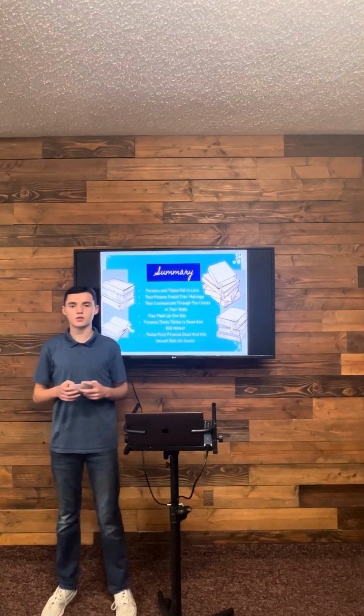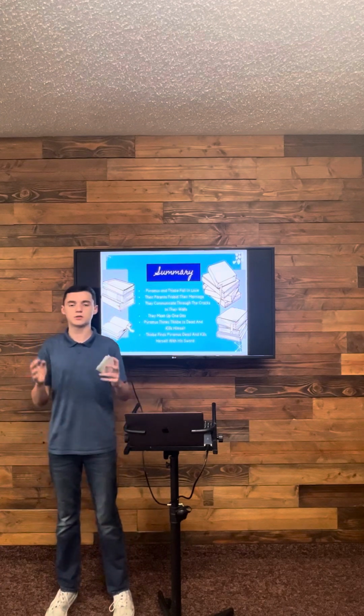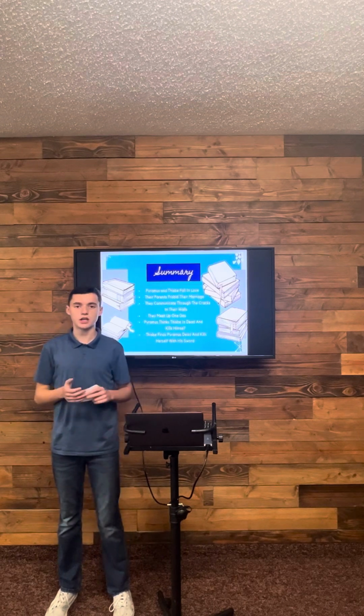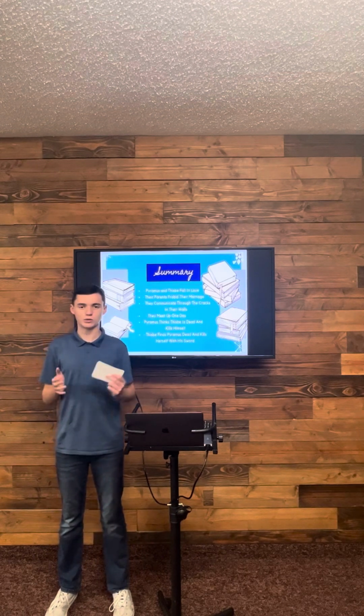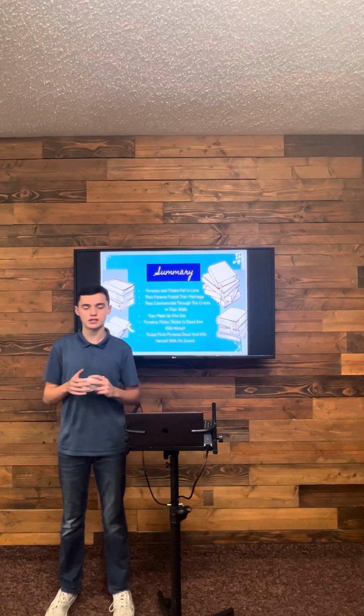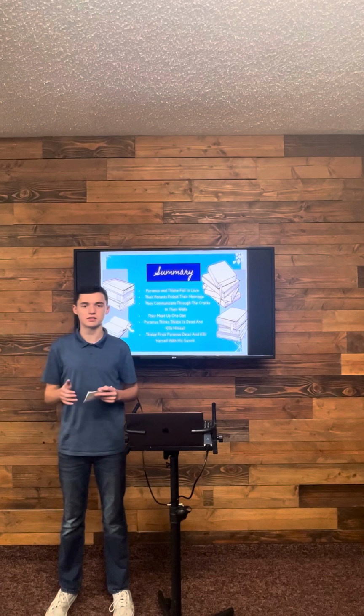Now, the summary of the story is that Pyramus and Thisbe fall deeply in love with each other. But their parents forbid it. So their only form of communication was little chinks or cracks in their walls. Eventually, Pyramus and Thisbe get tired of this, so they decide to meet up at the tomb of Ninus.